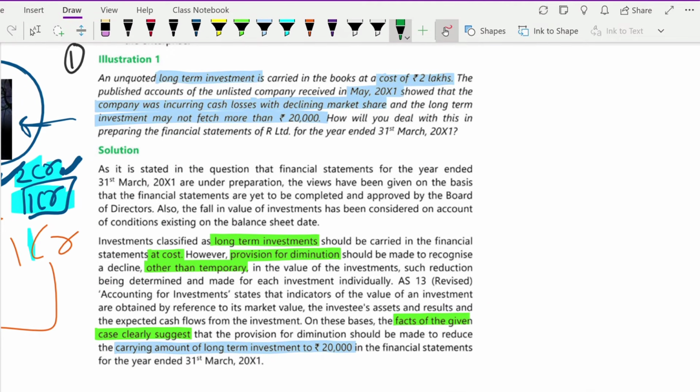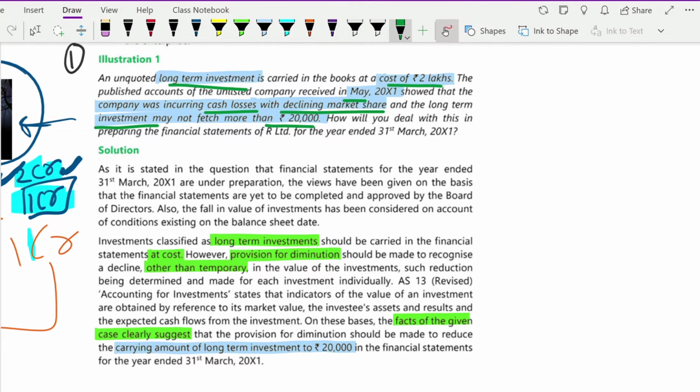So here they have told that there is a long term investment and the cost of that long term investment is 2 lakh. In May, what has happened is that the company was incurring cash losses and declining market share, so the investment will not be able to fetch you more than 20,000. You purchased it at a cost of 2 lakh, but because the company was running into losses and the market share is declining, the investment value became 20,000. Now here, how will you show this in the financial statements?